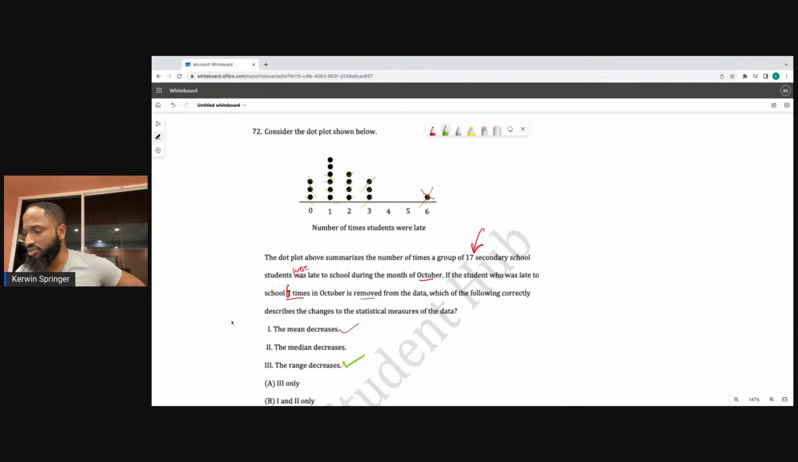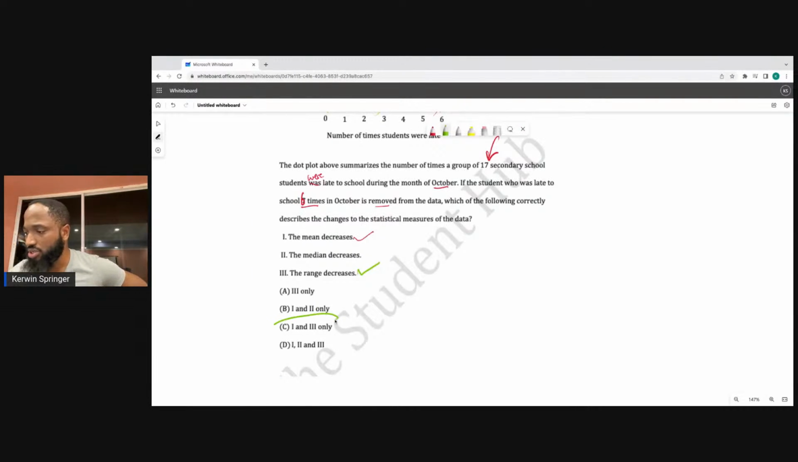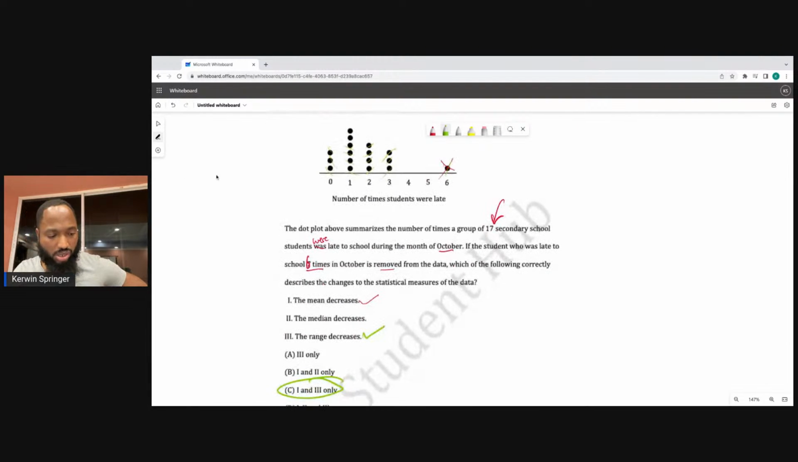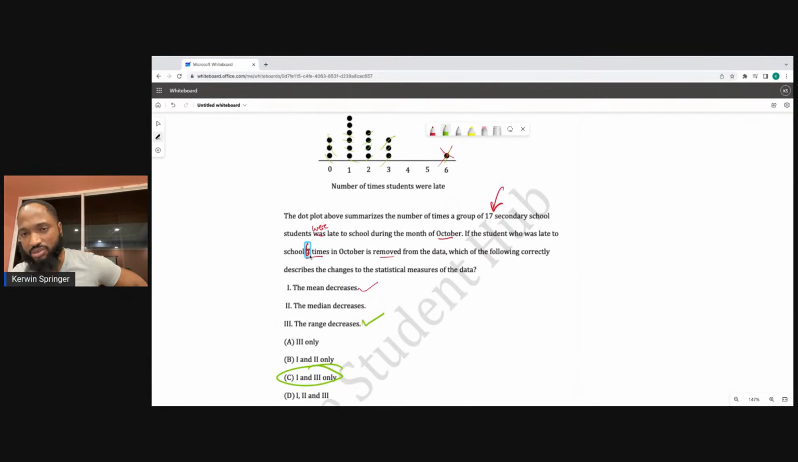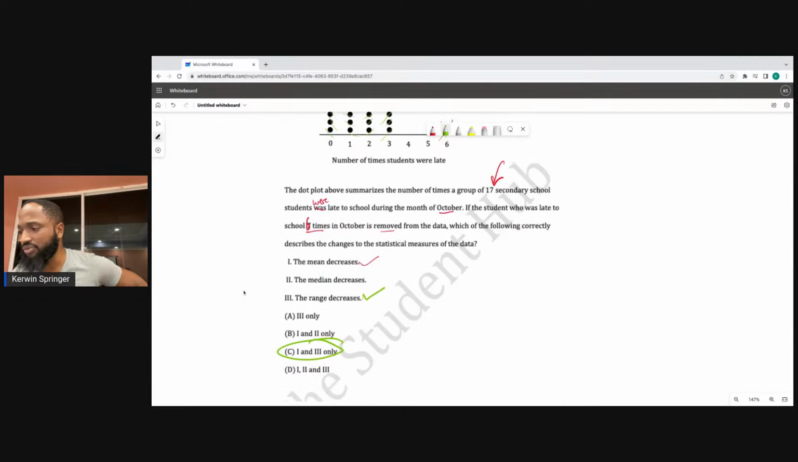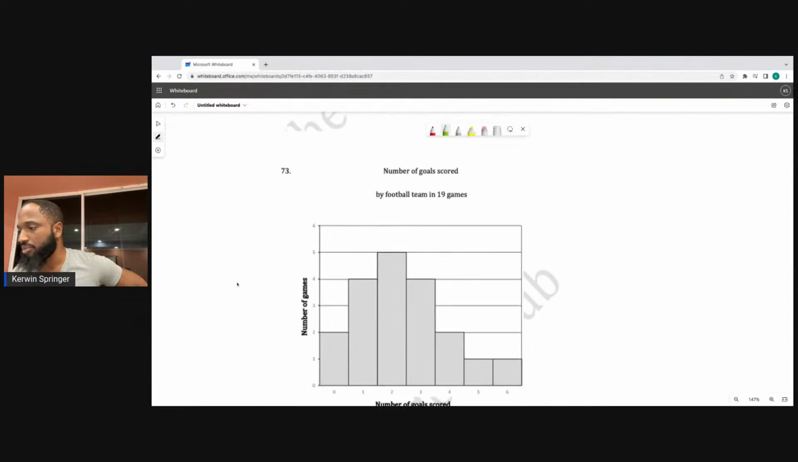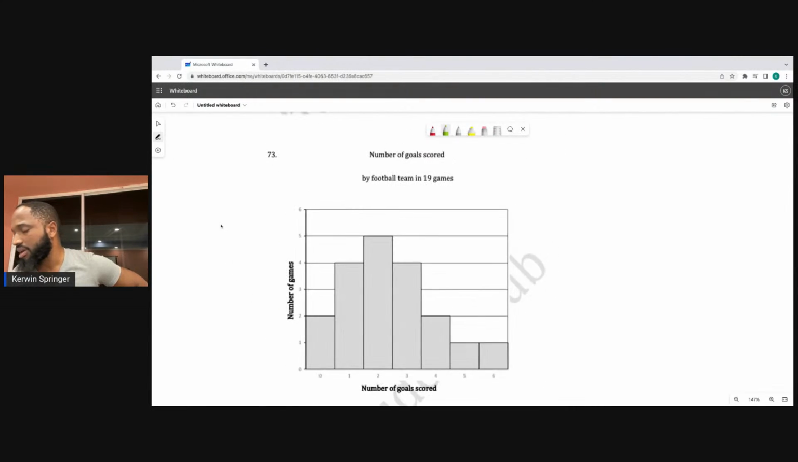So 1 and 3. Do we have a 1 and 3 in the house? C is the answer for number 72. And I believe this should be 6. This was an error here. This is 7. So that's a typo, and it will be corrected on the final paper.